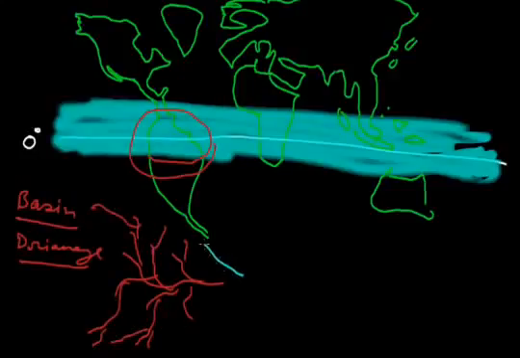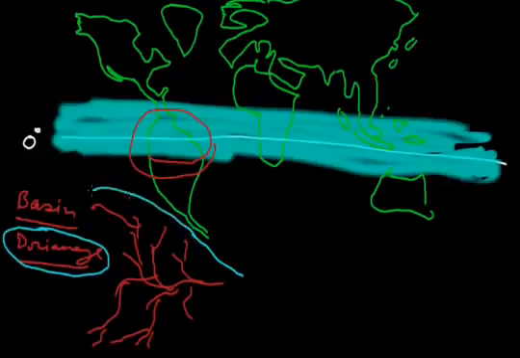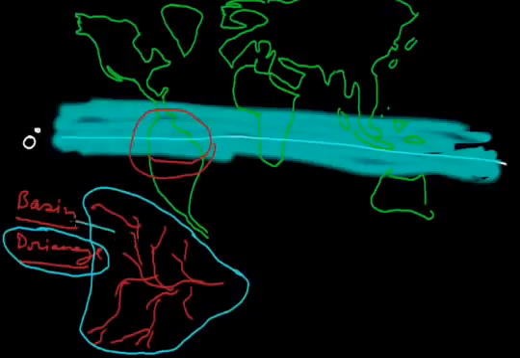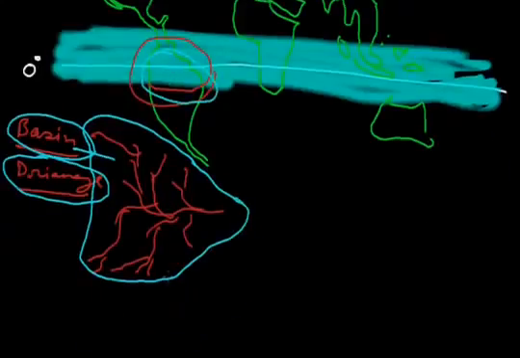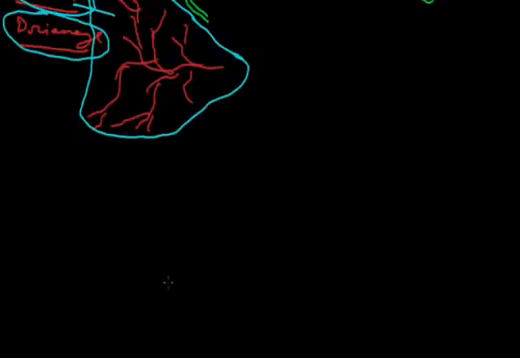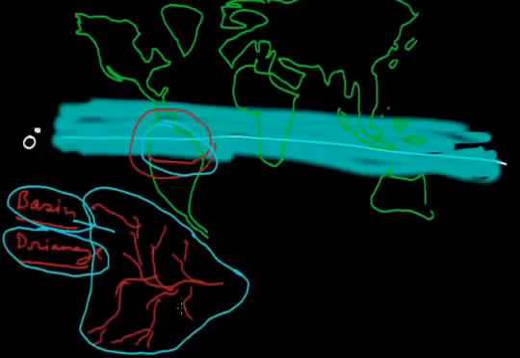Now this network of rivers and their tributary rivers, the whole network, is known as drainage. And the whole catchment area, meaning the land area of this river, is known as basin. So the basin is the catchment area of a particular river and its tributary rivers. This whole region is the catchment area of river Amazon. This region comes in a tropical region, as you can see here in this map also.